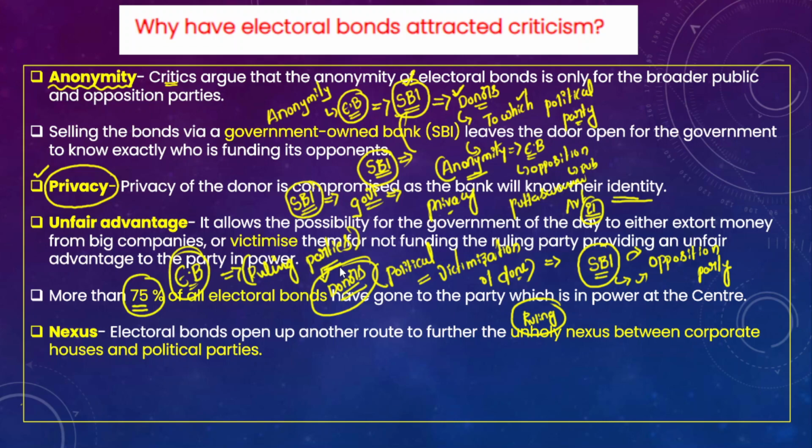there is a chance that an unholy nexus would develop between corporate houses and political parties. That is not good for democracy, and specifically not good for free and fair elections.